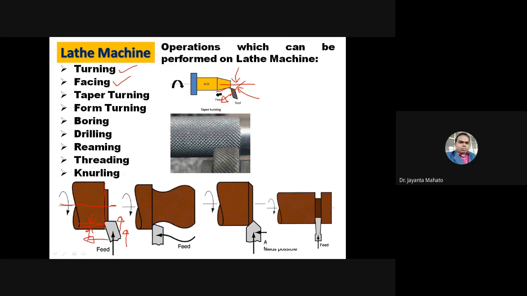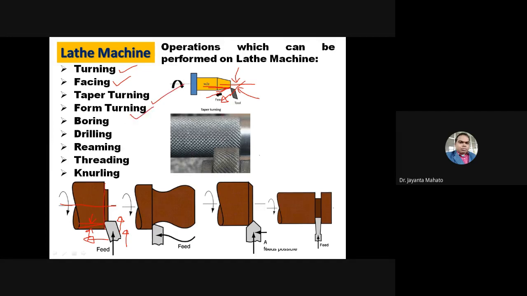According to the angle of taper, you will keep this angle. Suppose this amount of tapering angle is required. Then you have to travel the tool making this amount of angle with the axis. So that is taper turning.